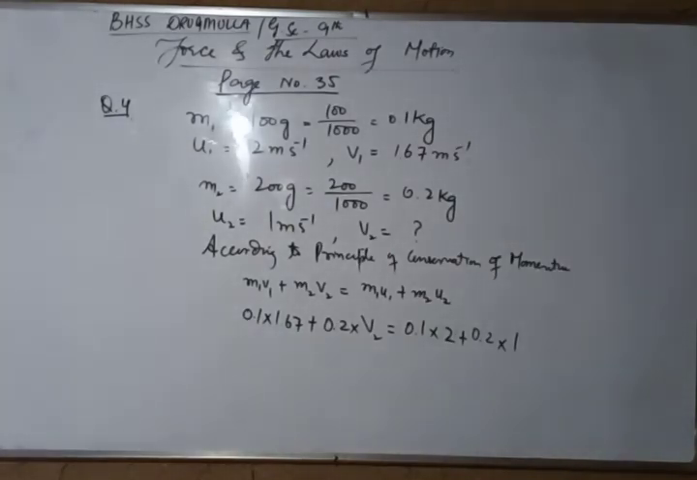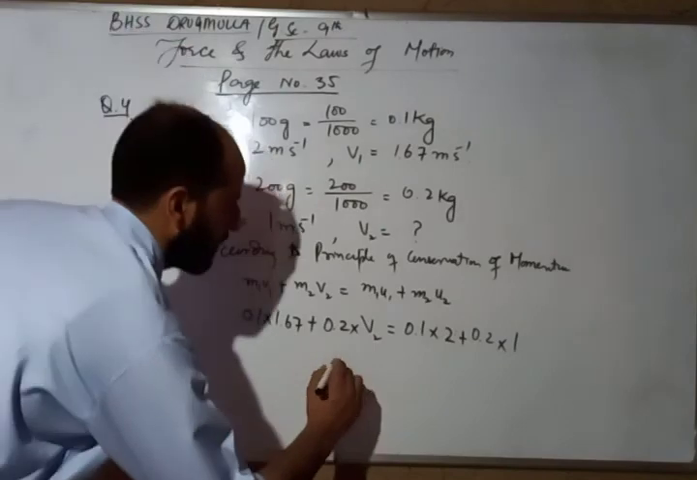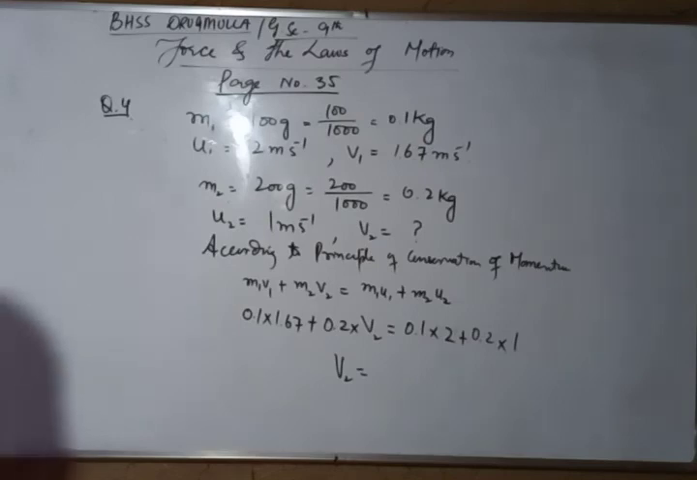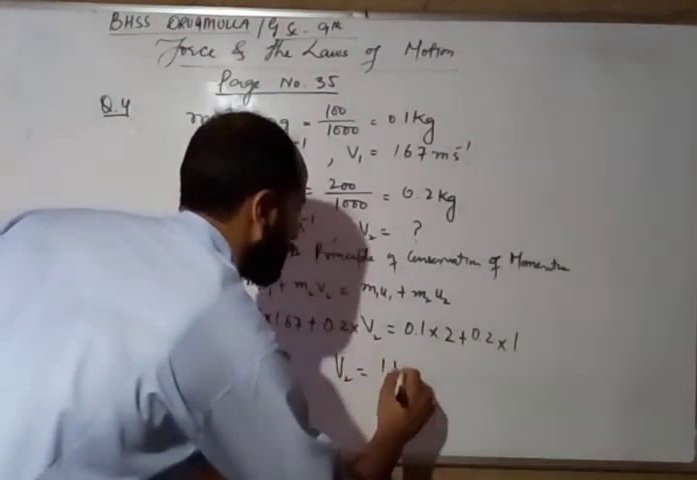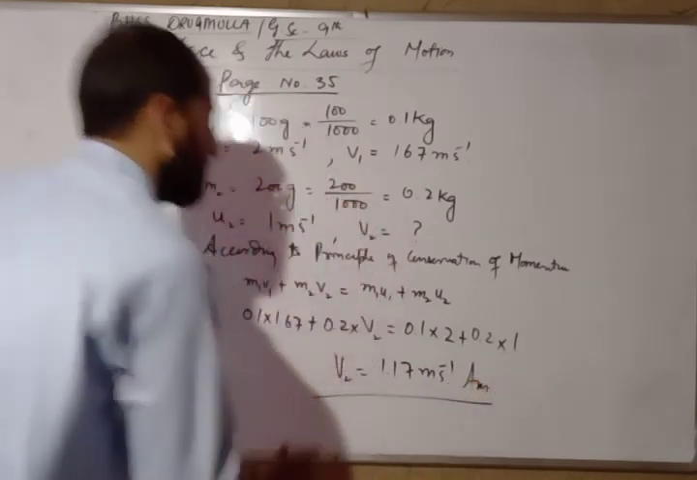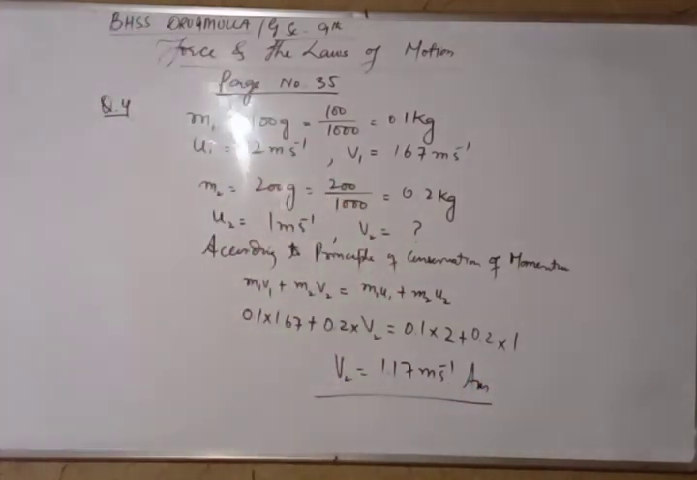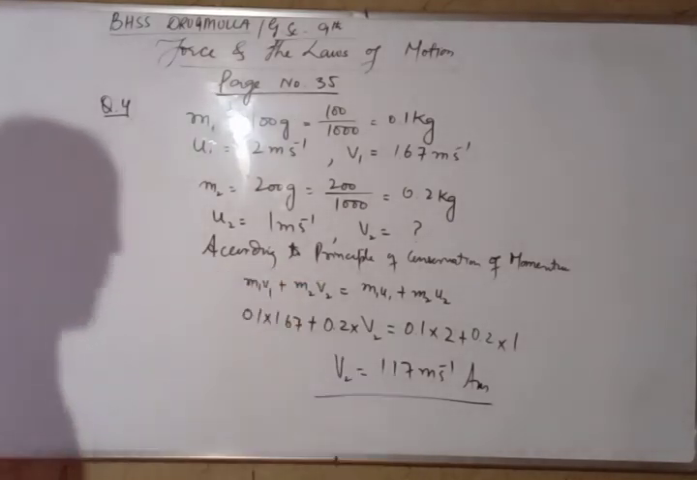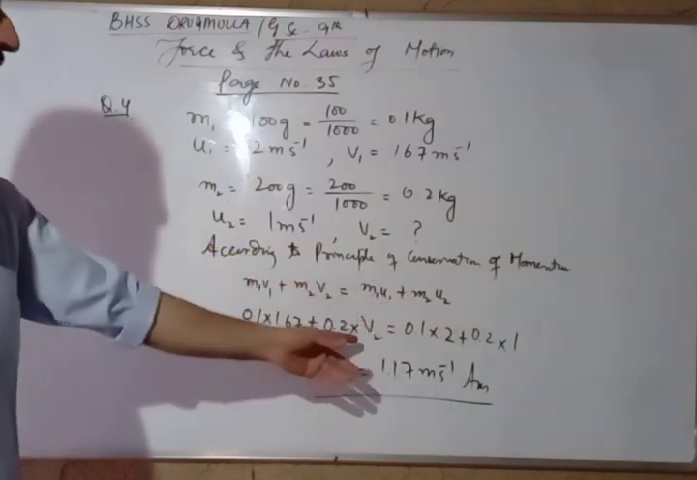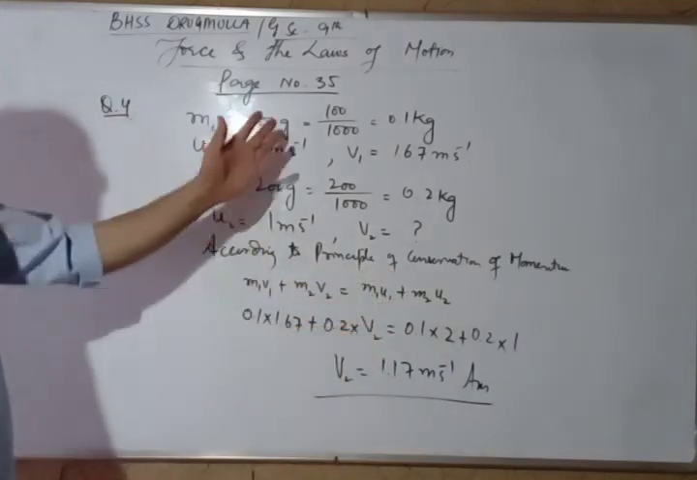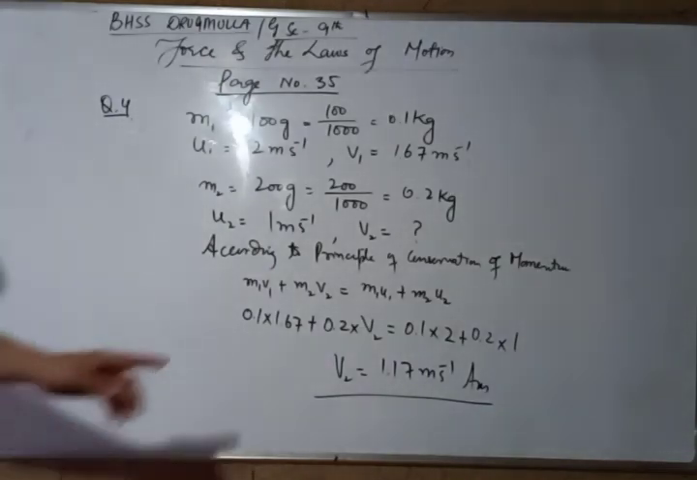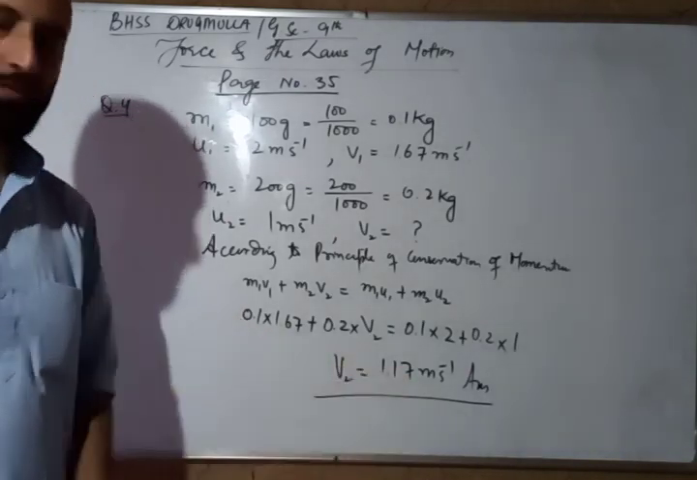So all the values are given. You have to calculate over here only the value of v2. Do the mathematical calculations. The answer will come out to be 1.17 meter per second. This is the final velocity of the second object. By applying this principle of conservation of linear momentum, we can calculate the final velocity of the second object after the impact of these two objects. After the impact, the velocity of the second object will be 1.17 meter per second.